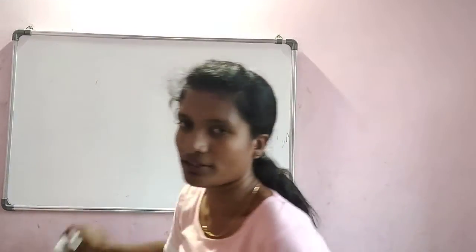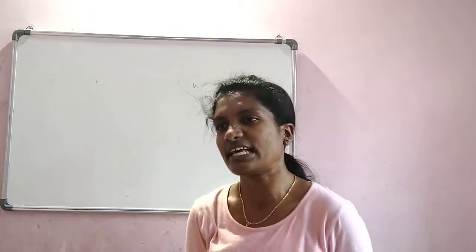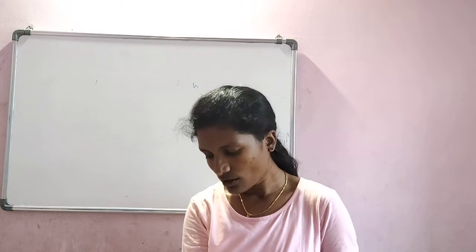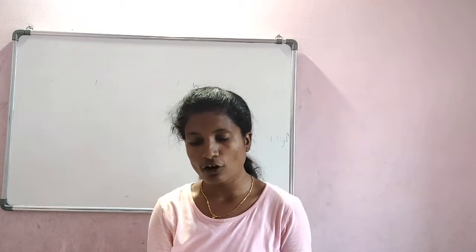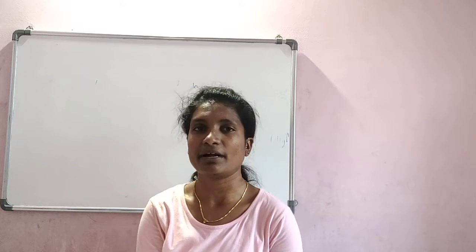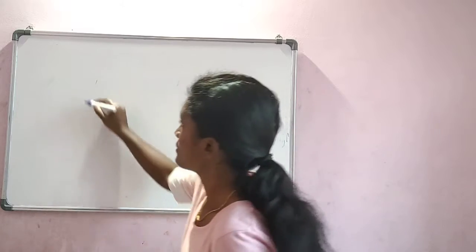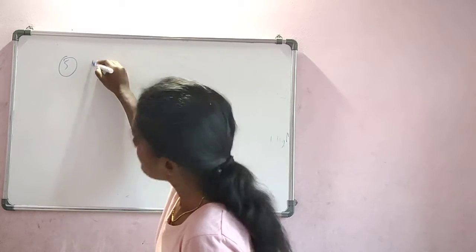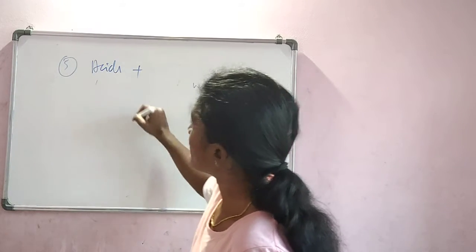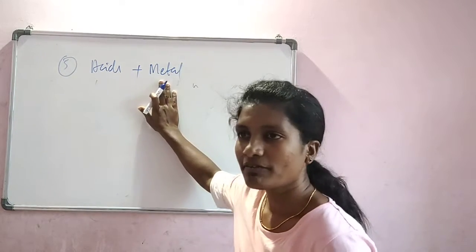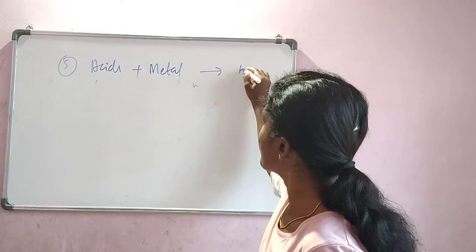So that is about the property. You can give more examples of many metals reacting with acid. The next property of acids is that acids react with metal carbonates to form carbon dioxide gas. I think it is the fifth one, right? So acids will combine with metal carbonates. When it combined with metal, it gave hydrogen gas.